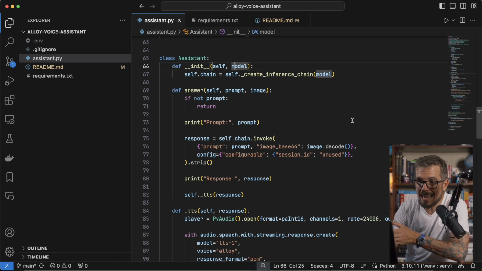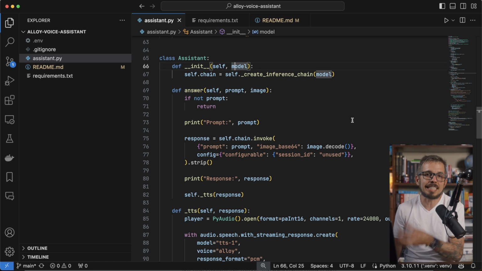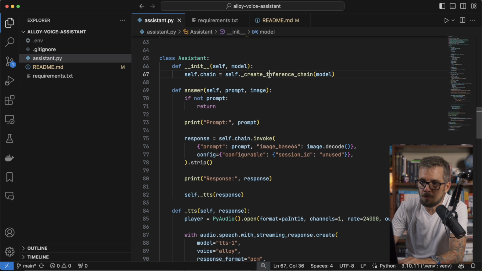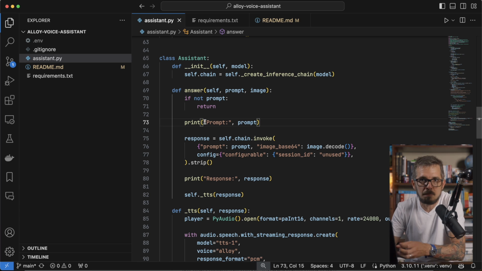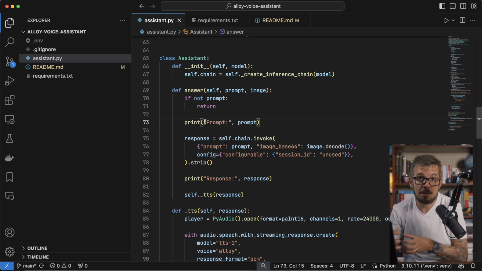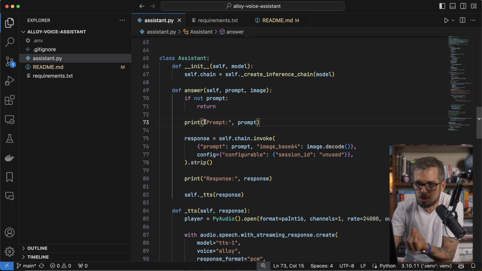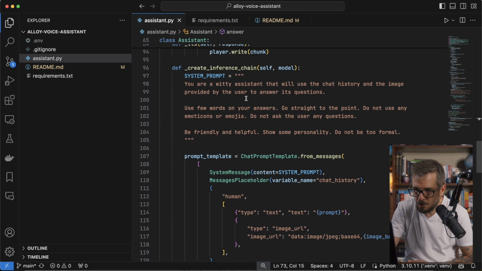All right, so my assistant is expecting a model. And as part of the initialization of this class, the constructor of this class, I'm just gonna call this function that's called create inference chain. So basically I'm gonna create a LangChain chain that does the inference. So let's take a look at that because that's where most of the good stuff happens, okay?